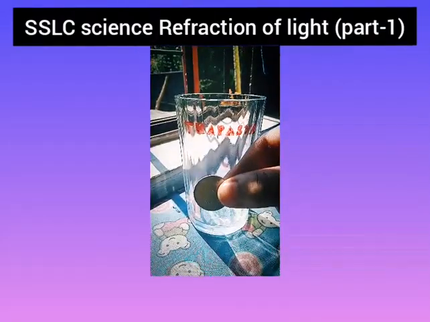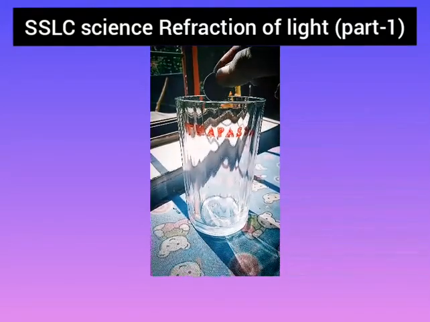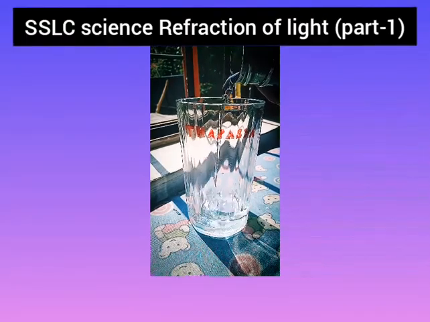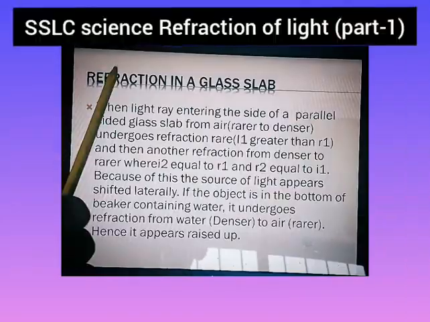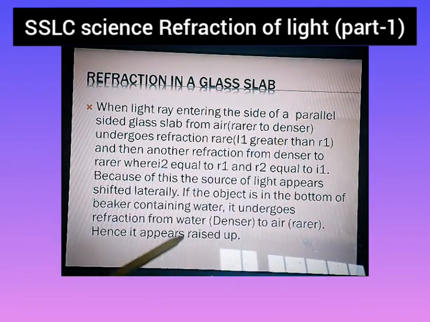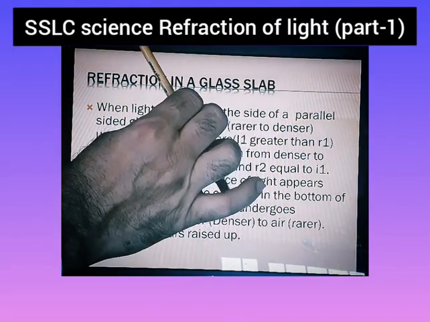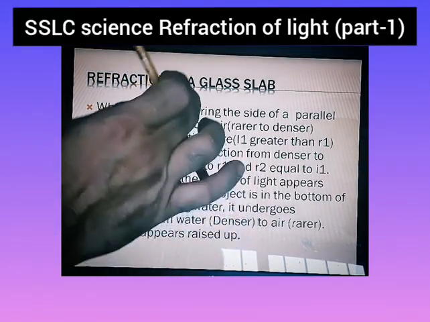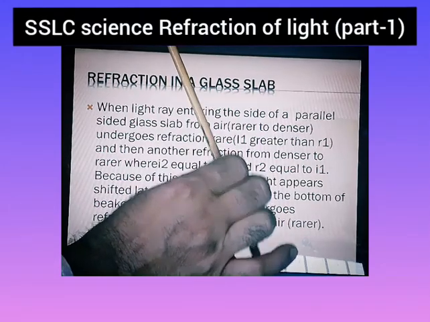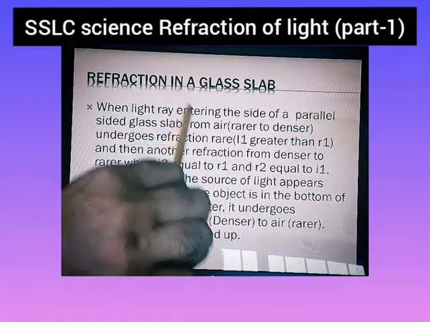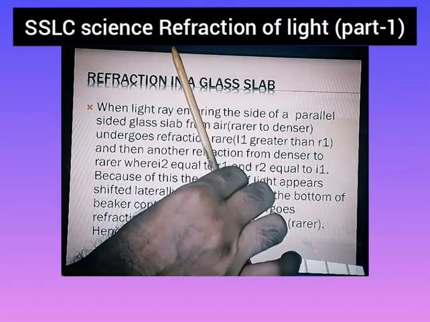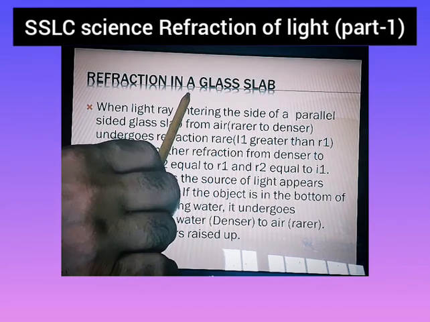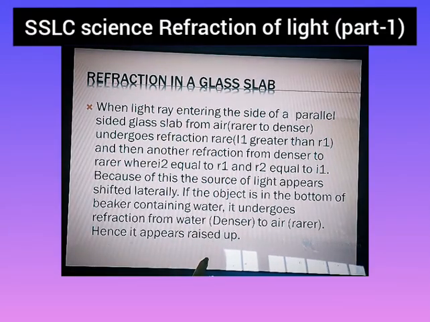When water is added, the coin appears above its level. So suppose we consider this slide as a slab. When entering, it makes an angle I1, then inside this we can take it as an angle R1. So it will come straight like this. This is a parallel-sided slab. We know that in parallel sides, this becomes a transversal and this angle will be equal to this angle. Therefore, R1 and I1 will be the same.